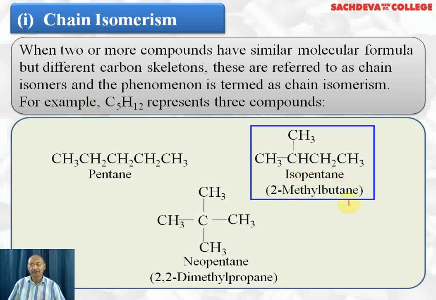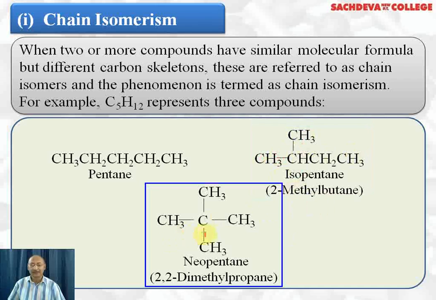IUPAC name is 2-methylbutane. Why do we call it 2-methylbutane? This is the first carbon, second carbon, third carbon, fourth carbon. So with the second carbon, a methyl group is attached, so we call it 2-methylbutane. Here we have three carbon atoms in the straight chain and two in the branch chain. So there is double branching. The common name of this compound is neopentane. IUPAC name is 2,2-dimethylpropane. Why? Because the longest chain contains three carbon atoms, and the second carbon is attached to two methyl groups. So we call it 2,2-dimethylpropane. So these three are chain isomers.